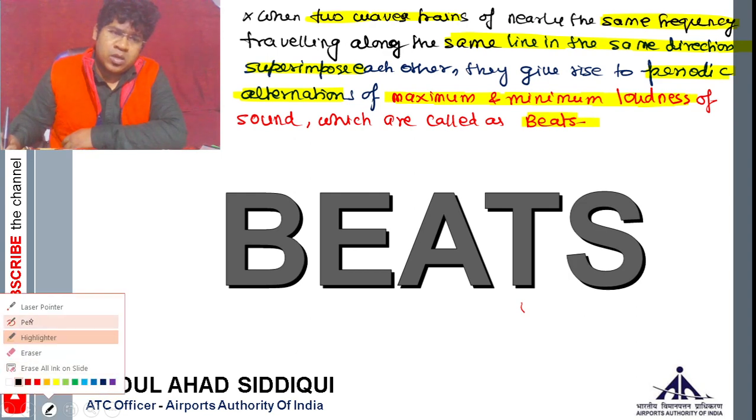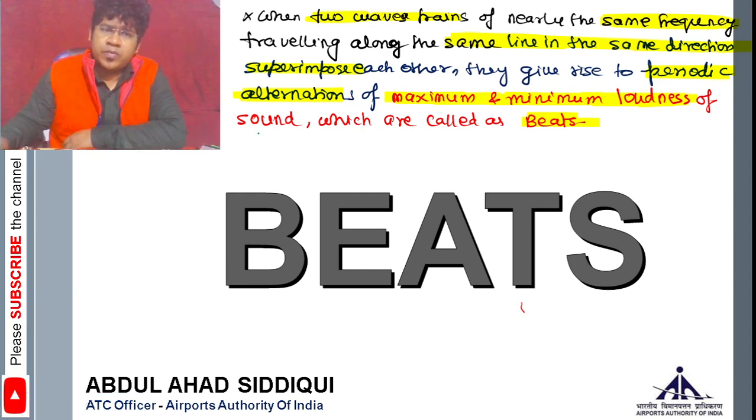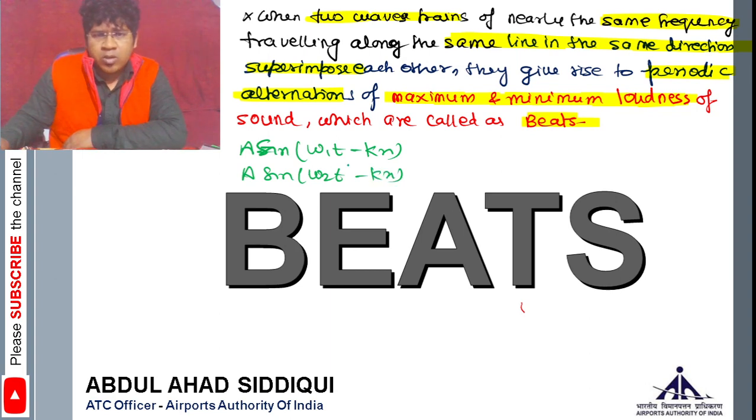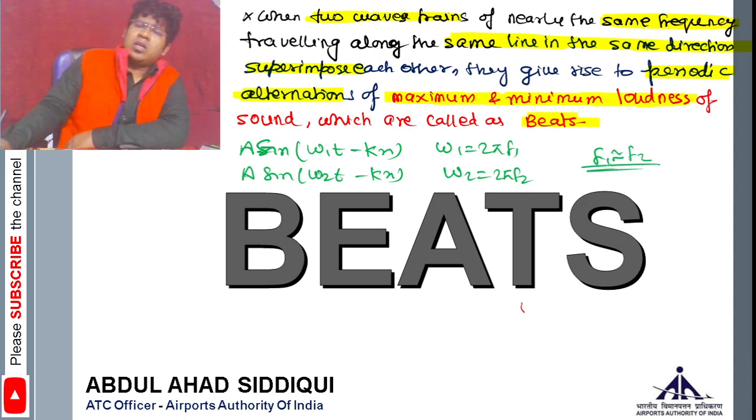The derivation I'll not be doing, but you should understand that if you have two waves of two different frequencies, like let's say the first wave is sin(omega 1 t minus kx), and suppose the second wave is sin(omega 2 t minus kx). Omega 1 is basically 2 pi f1, frequency 1. Omega 2 is 2 pi f2. So basically f1 and f2 are approximately equal.